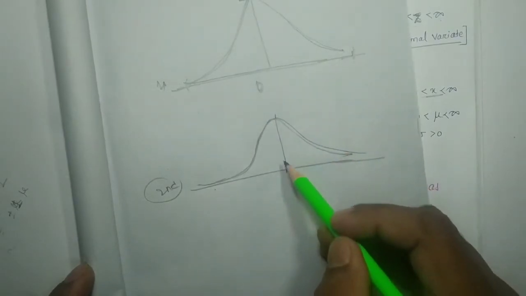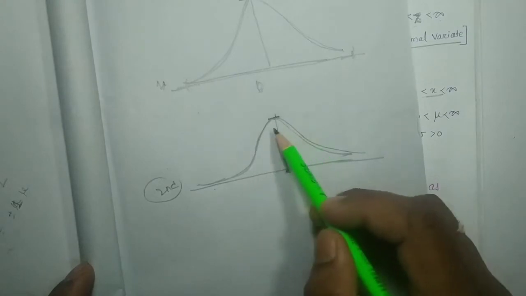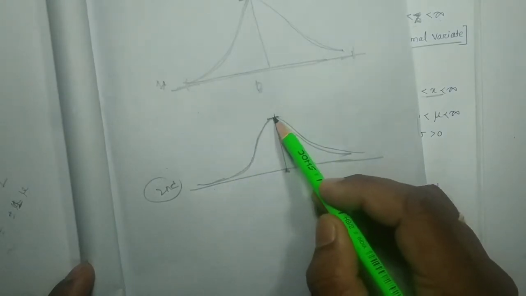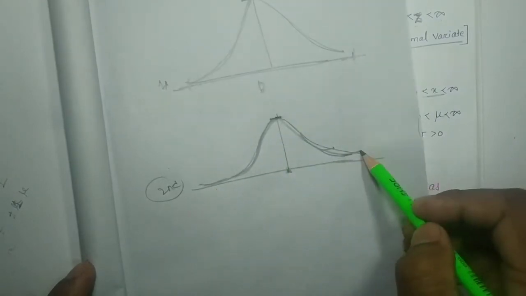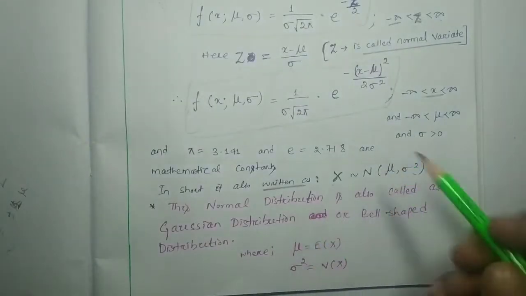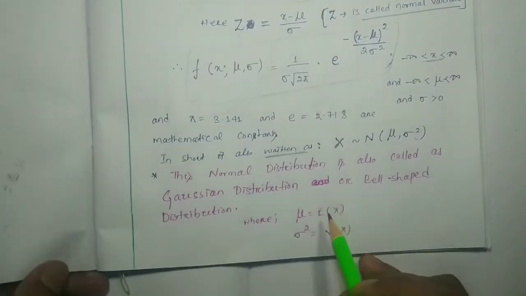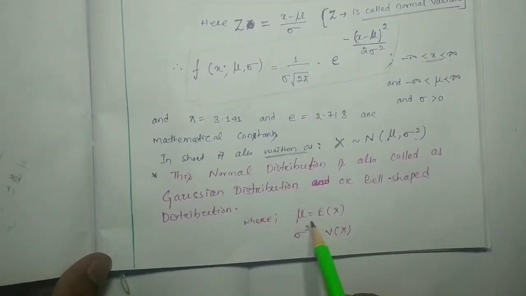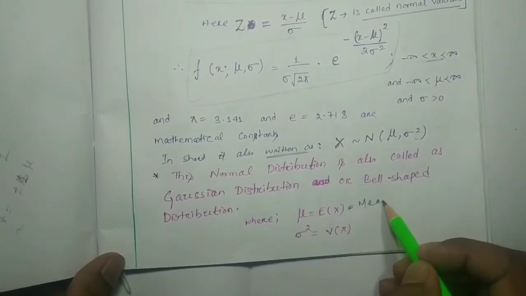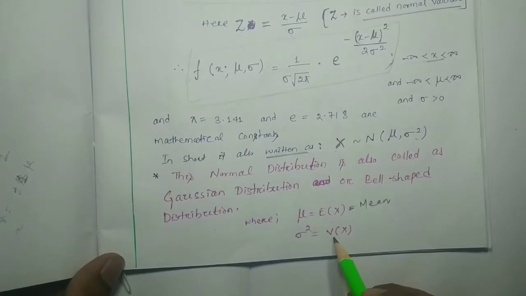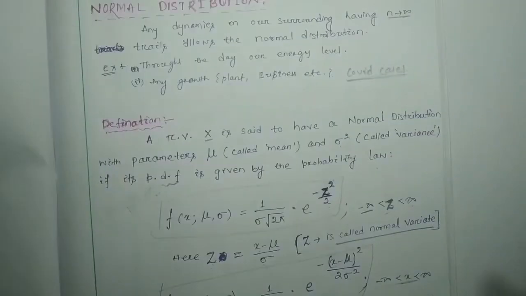At a particular point it touches the peak, and before and after that it keeps decreasing, so it looks like a bell. Only for that reason it is also called the bell shaped distribution. And here mu is nothing but your expectation of x, or mean, and sigma square is nothing but variance.